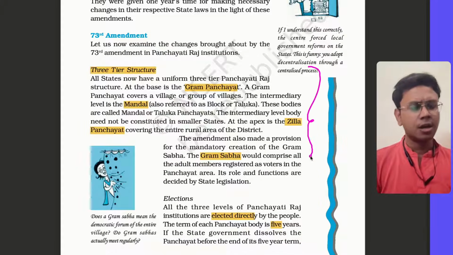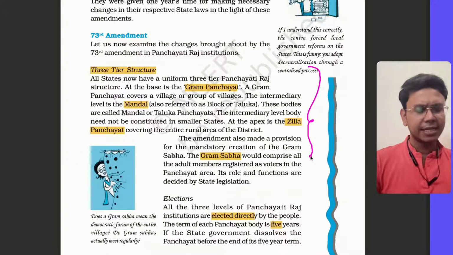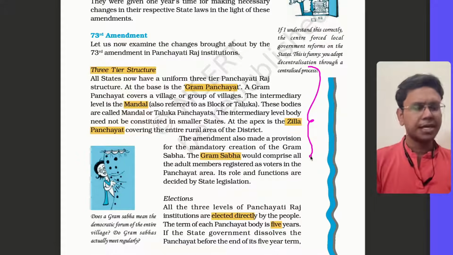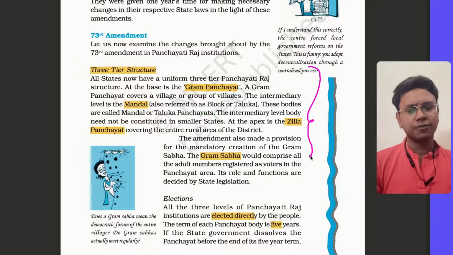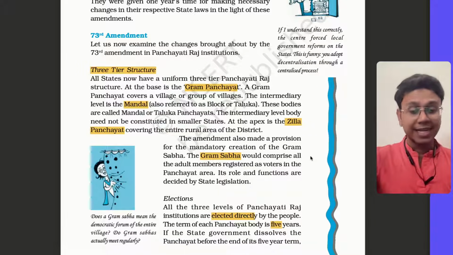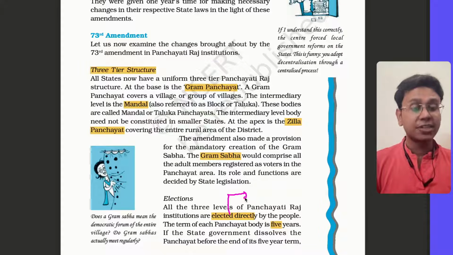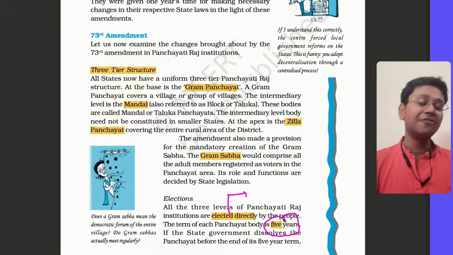There are three levels, all are directly elected, and there is a concept of Gram Sabha separately, in which all the people above 18 years of age are there. Now, the second thing is there is a mandate of direct election. I already told you, and also election every 5 years.